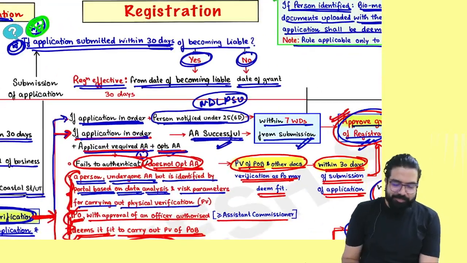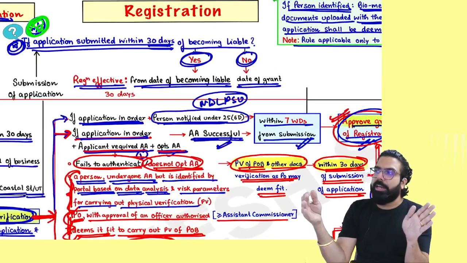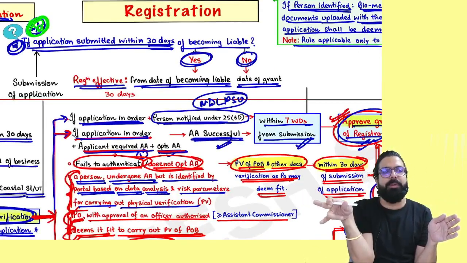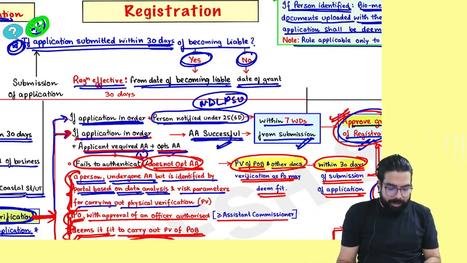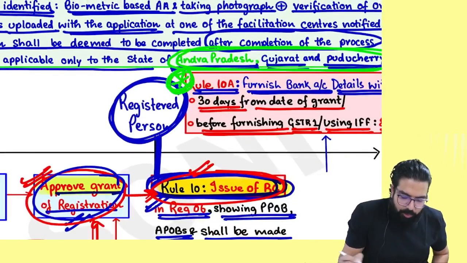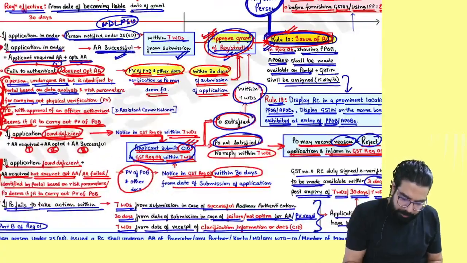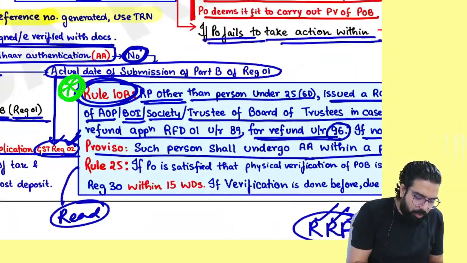Next. If you are becoming liable, you should apply within how many days? 30 days. If you apply within 30 days, registration is granted valid from which day? From the date of becoming liable. If you did not apply within 30 days, then from the date of grant. Please mark this point. Remember, bank account details should be furnished within how many days? 30 days or first GSTR-1. Mark it. Rule number 10B, I like this rule.